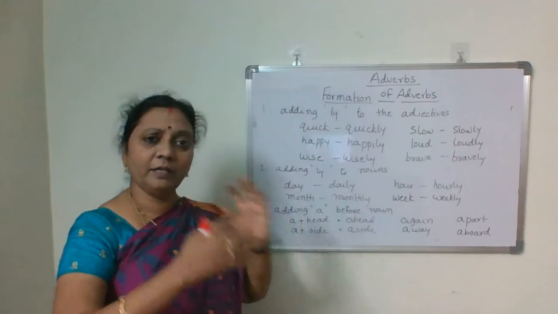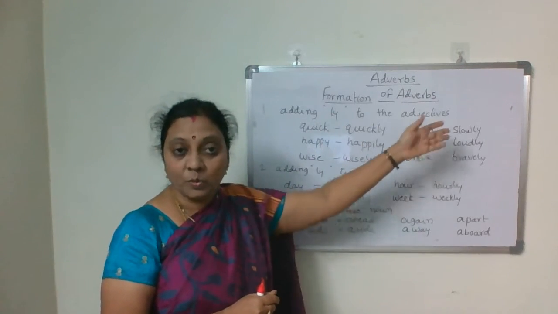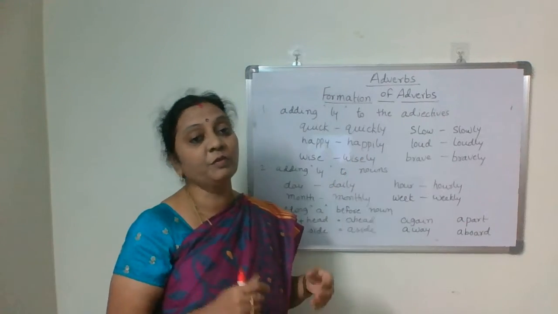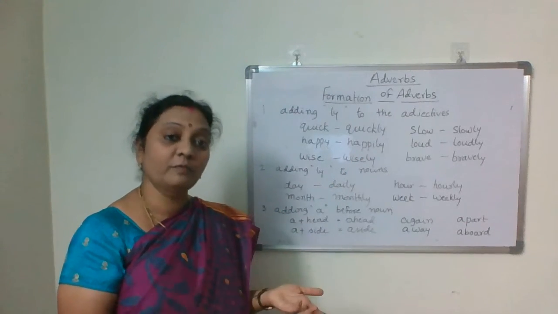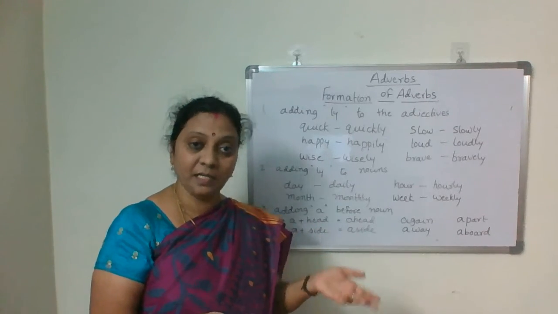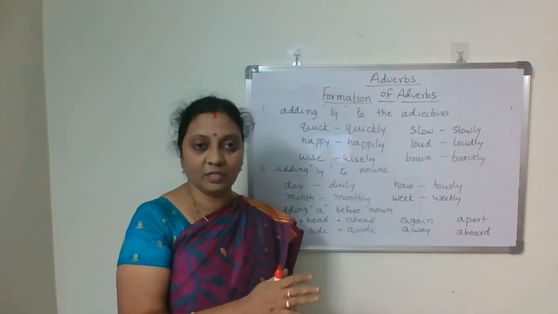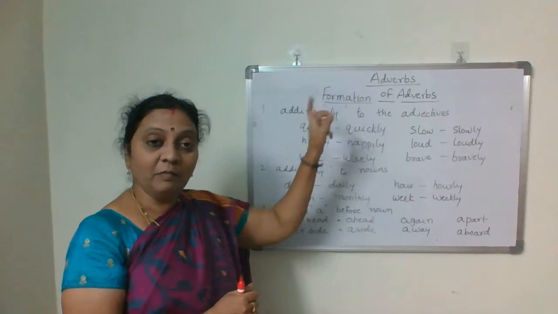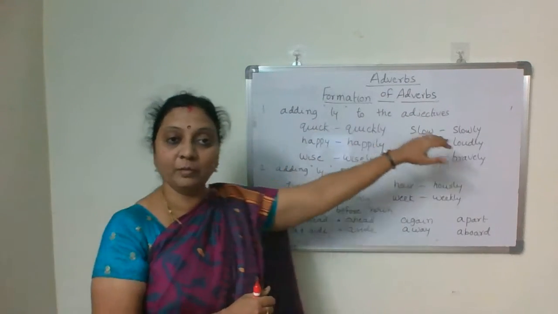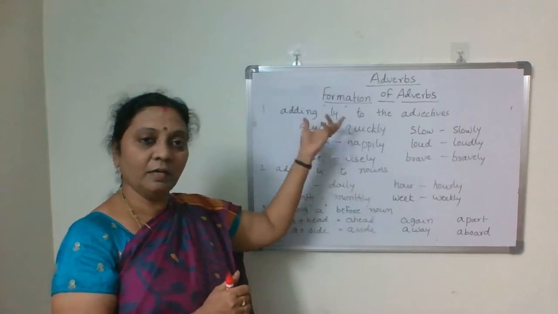There are plenty of words here. Quick, quickly, slow, slowly, brave, bravely, beautiful, beautifully, careful, carefully, happy, happily, easy, easily, lucky, luckily. Like that, plenty of words are there. So the first one is adding ly to adjectives. Ly ending words are all adverbs.